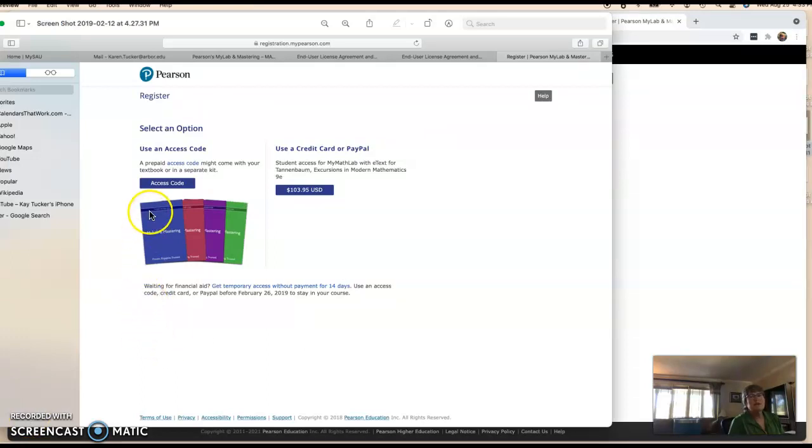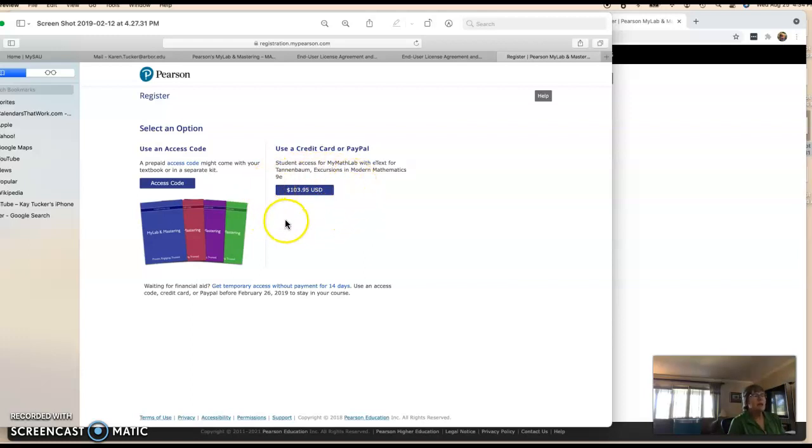If you have an access code from the bookstore, you would click right here and put your access code in. If you haven't and you want to purchase it through the website, many times it's actually cheaper here. This is probably not the price. This is an old screenshot of a different class, probably even a math class and not a statistics class. But sometimes it gives you some options like getting it for 16 weeks versus a year, which is somewhat cheaper. Just make sure you have it for the length of time that you need it.